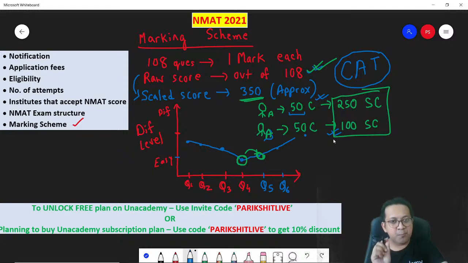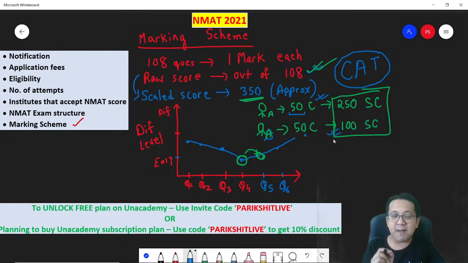Hence, it is important that when you start your NMAT exam, the initial 5, 6, 7 questions, you should get them correct. Remember, you cannot skip a question. You have to choose something. There is no negative marking. You definitely have to choose some answer, and depending on the answer you choose, the next question will appear. You get it correct, the next question will be slightly difficult. You get it wrong, the next question will be slightly easy.